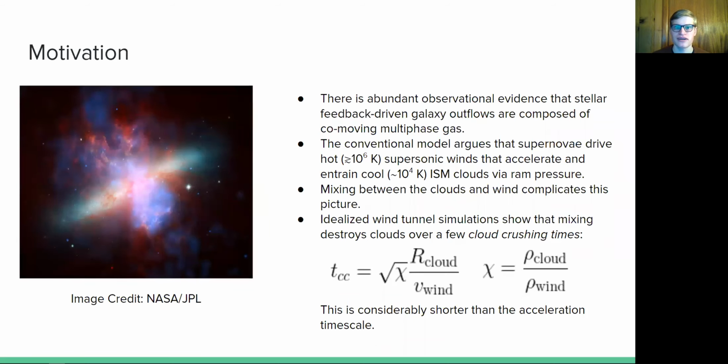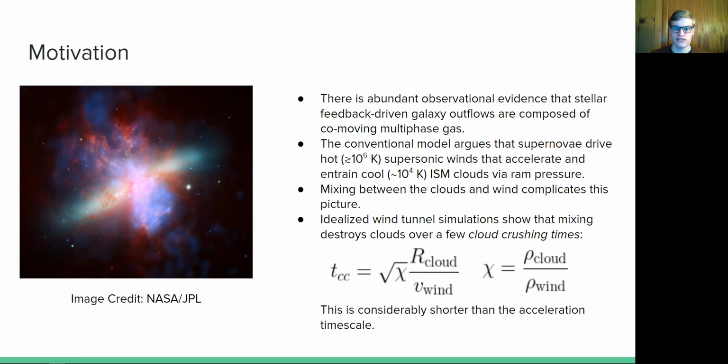First, I want to motivate this work. As you know, there's abundant observational evidence that stellar feedback-driven galaxy outflows are composed of co-moving multi-phase gas. The conventional picture holds that supernovae launch hot supersonic winds that accelerate and entrain ISM clouds via ram pressure. However, mixing between the clouds and wind complicates this picture. Idealized wind tunnel simulations indicate that mixing destroys clouds over a few cloud-crushing timescales. That's defined here. This is considerably shorter than the acceleration timescale.